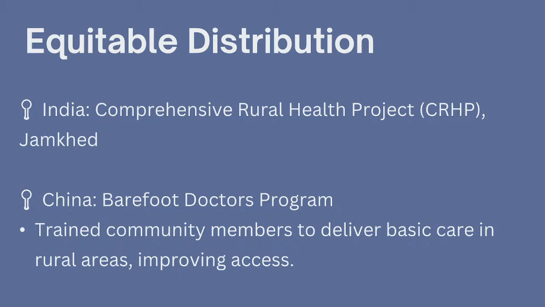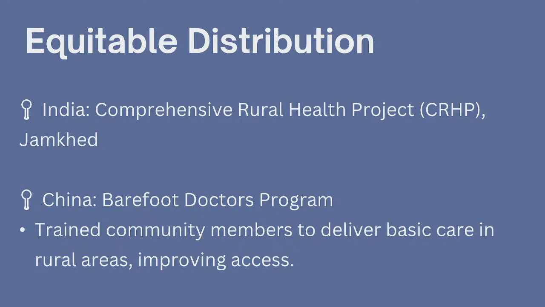Now, what is equitable distribution in the primary health care principle? In Jamkhed, way back in the 1980s, that's a place in Maharashtra. And the other example is the China Barefoot Doctors Program. Now, this China Barefoot Doctors Program worked in precedence of this Jamkhed program. So in every slide I have put in 2 examples, one from India and one from outside India.